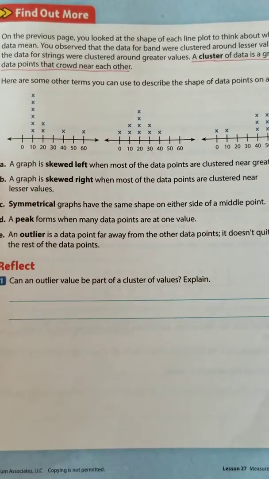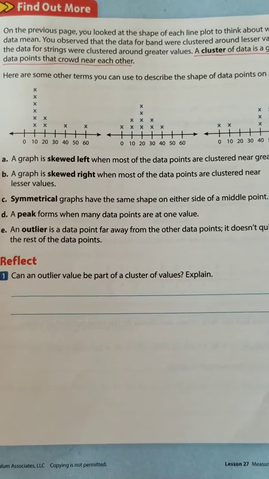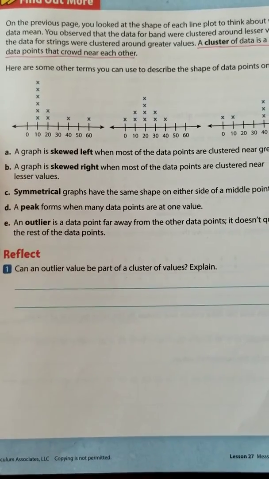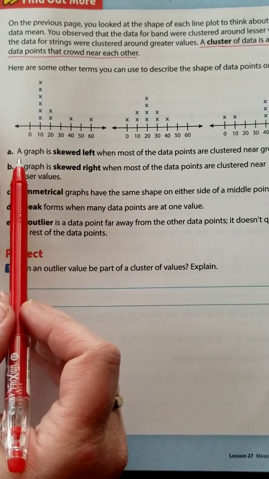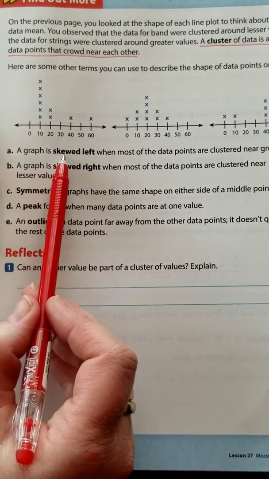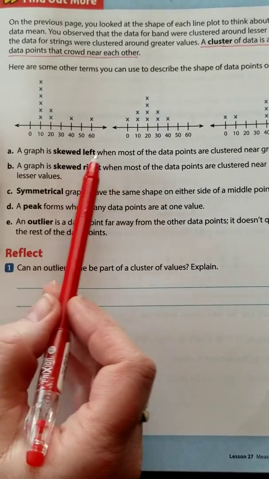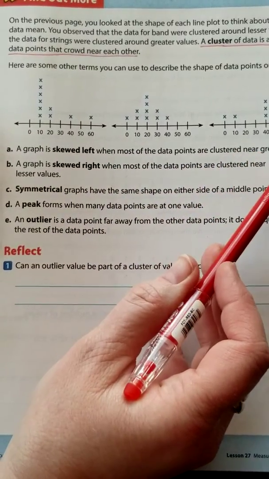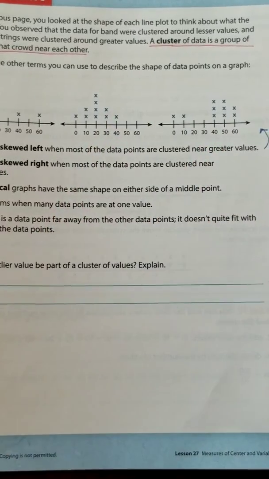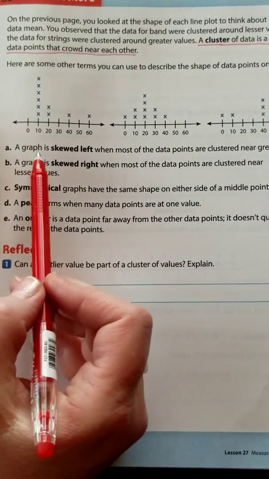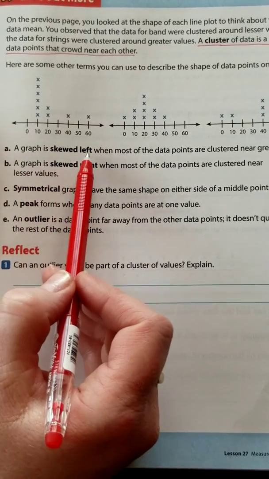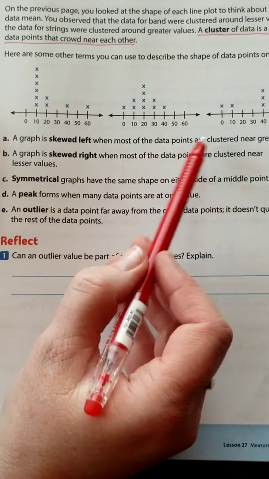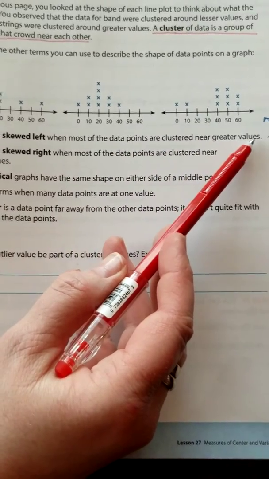So here are some other terms that you can use to describe the shape of data points on a graph. So this is some more vocabulary words. We just want to think about what they mean. And the first one says, a graph is skewed left when most of the data points are clustered near the greater values. I'm going to read that again because it seems a little bit backwards. A graph is skewed left when most of the data points are clustered near the greater values.